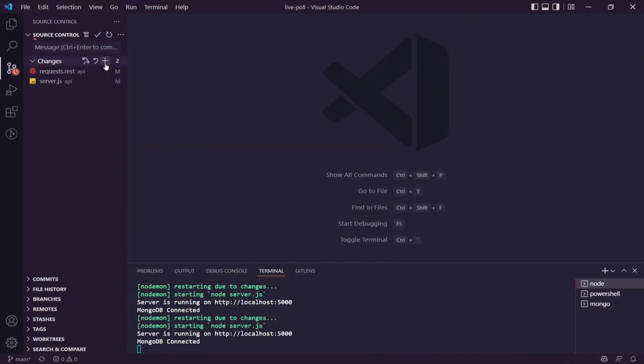Let's add both of those there and just say unable to get poll active from find one in Mongoose. Oh, I'm slightly over. There you go. Enter that, sync that, that's fine. That's up on the GitHub now.